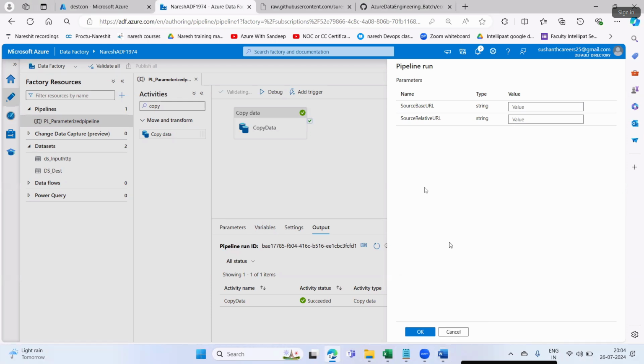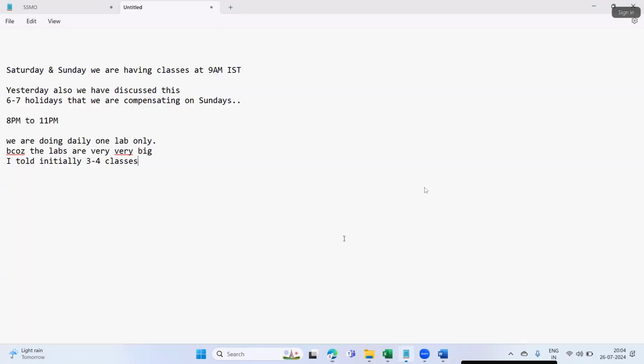So this is a complete dynamic pipeline. Whatever the parameter value you are giving, that file is getting loaded into the destination.